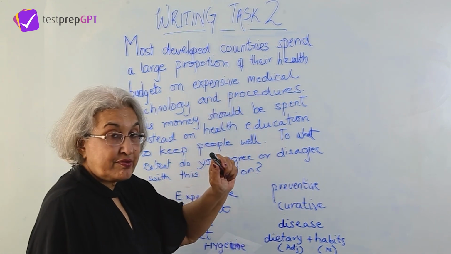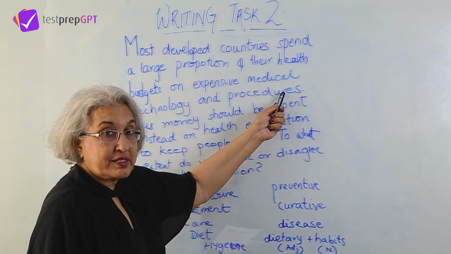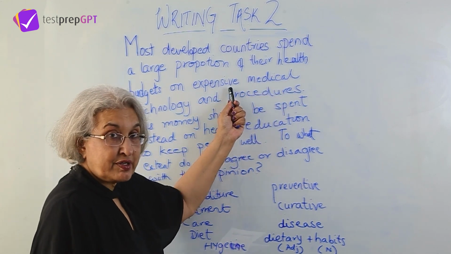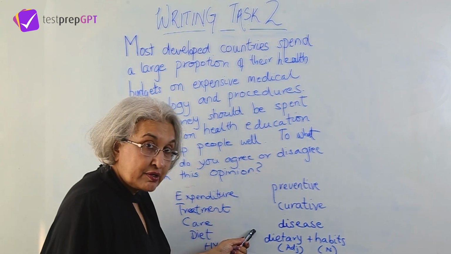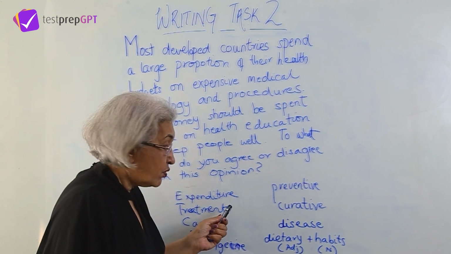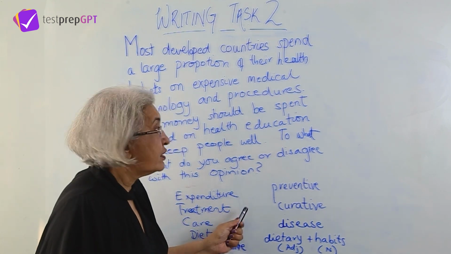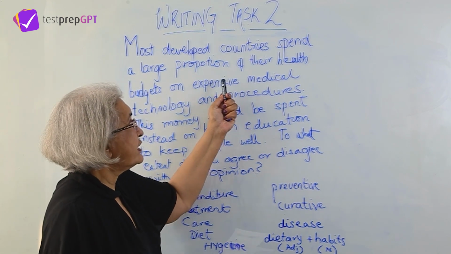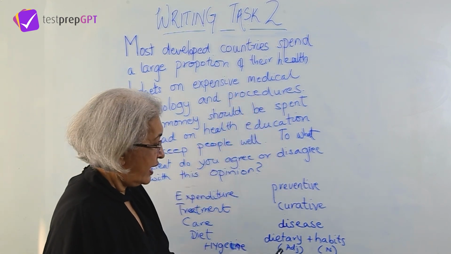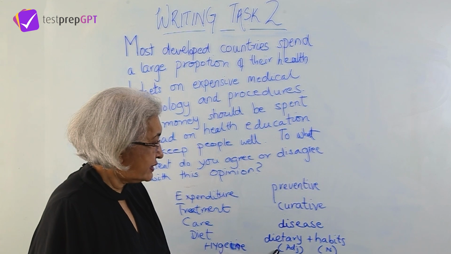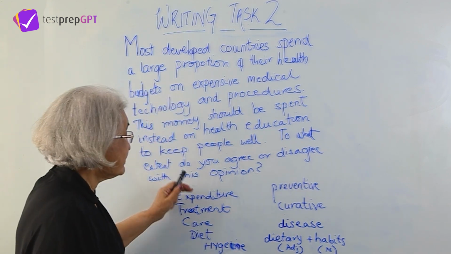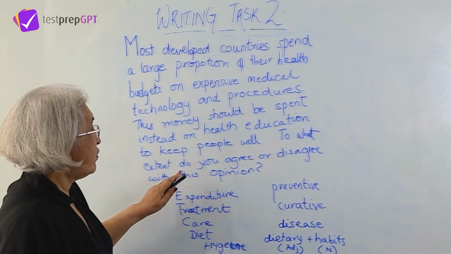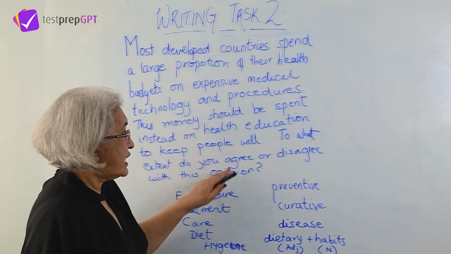Expensive is an adjective. We talk about expensive medical care. Expensive. So this is an adjective. When we say expenditure, this is a noun. So this we can use on its own. This we can't use on its own. It has to come before a noun. As I've given the example here, an adjective comes before a noun.